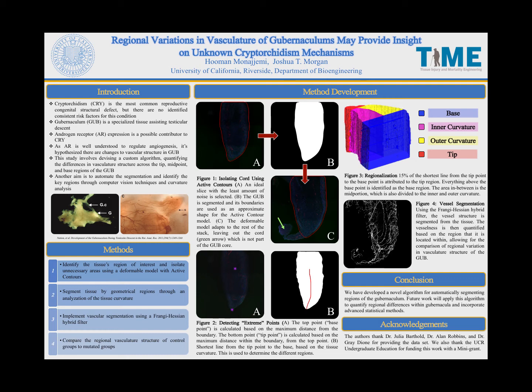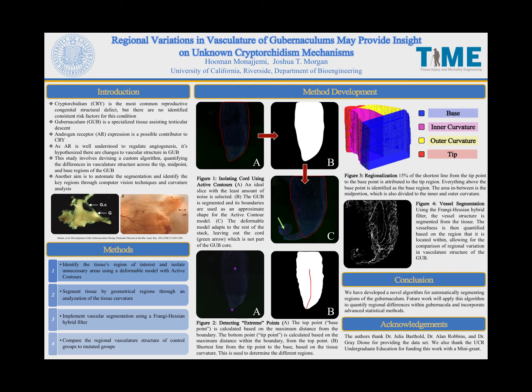To elaborate on the methods, we can start by looking at figure 1a. Here we see a slice within the 3D stack that shows the gubernaculum with minimal noise. But looking at figure 1c from the same stack, we can see the formation of the gubernacular cord highlighted by the green arrow. Since we are not looking into the properties of the gubernacular cord, we would like to omit that structure from our quantification.